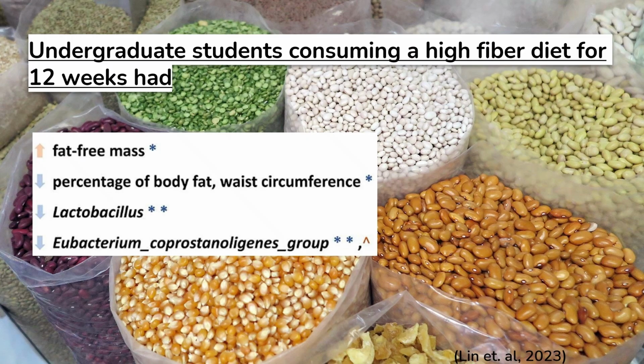Undergraduate students consuming high-fiber diets for a 12-week study had higher fat-free mass, less percentage of body fat and waist circumference, less lactobacillus bacteria in their gut, and less Eubacterium bacteria in their gut.